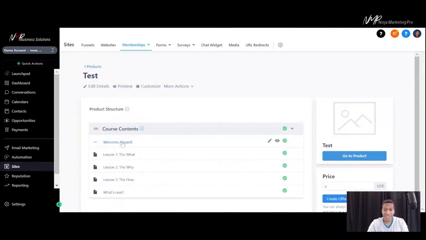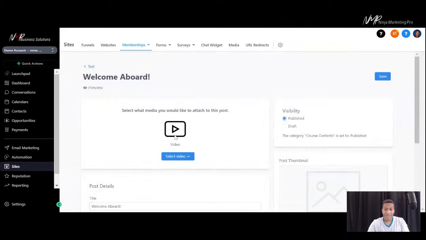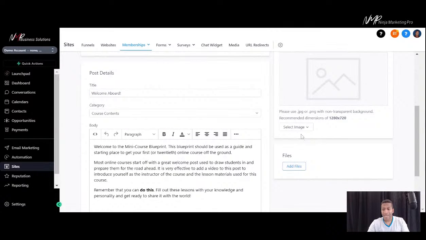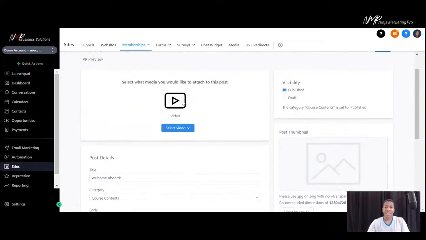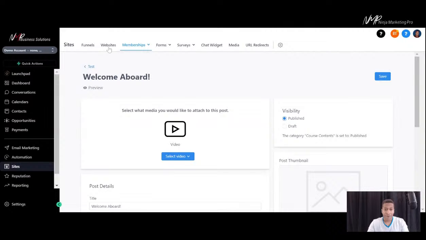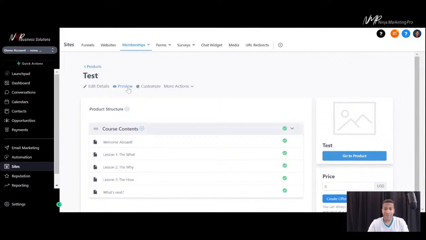All I have to do is go in now and just fill that information in. So give it an image, give it a price. I go inside, put the videos in here, put the text in here, add files, add more images in here, and everything doesn't have to be a video. It can just be templates. It can just be images. It can be music in here, PDFs, whatever you want to have in here as your course for your members to use. It can be kept in here very, very organized. So this is the format. If I hit preview, you can see how it looks.